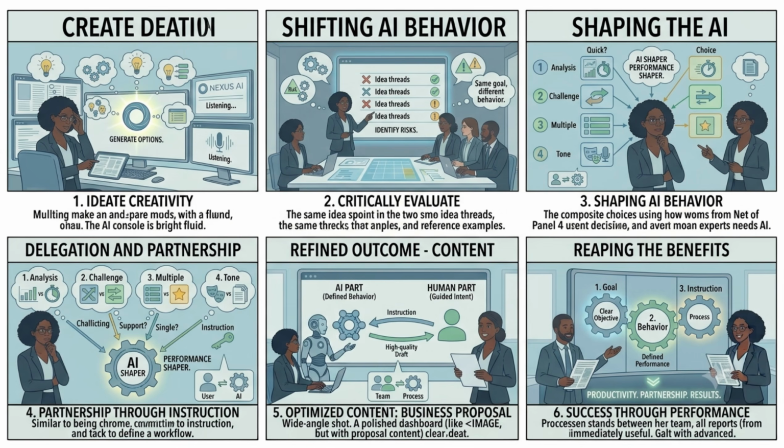Imagine you're preparing a business proposal. At one stage, you may want AI to generate multiple creative ideas. Later, you may want it to critically evaluate those ideas and identify risks. The goal hasn't changed, but the behavior you need from AI has. By clearly defining how AI should interact with you, you create a more productive partnership.